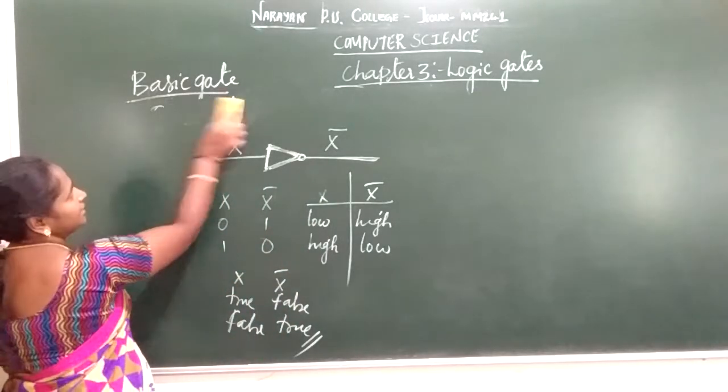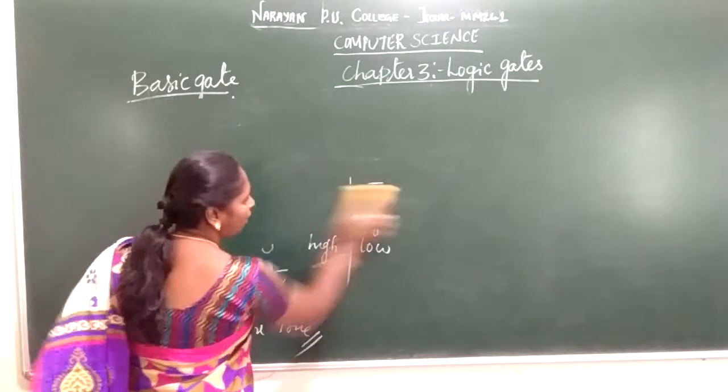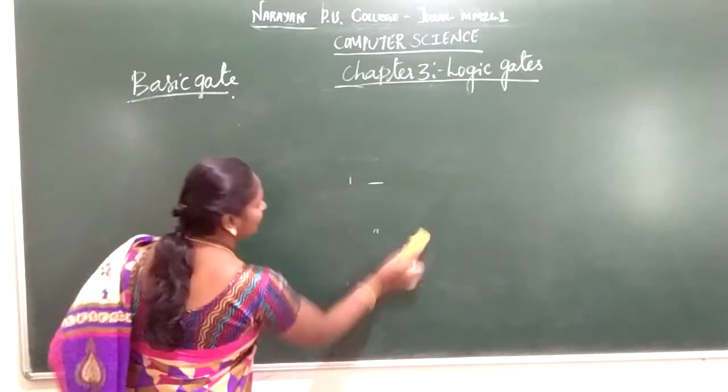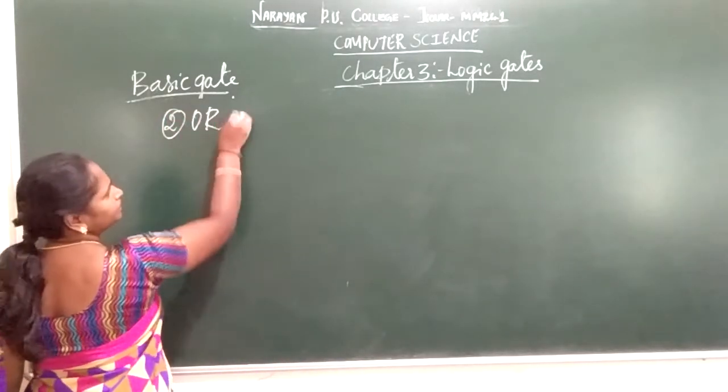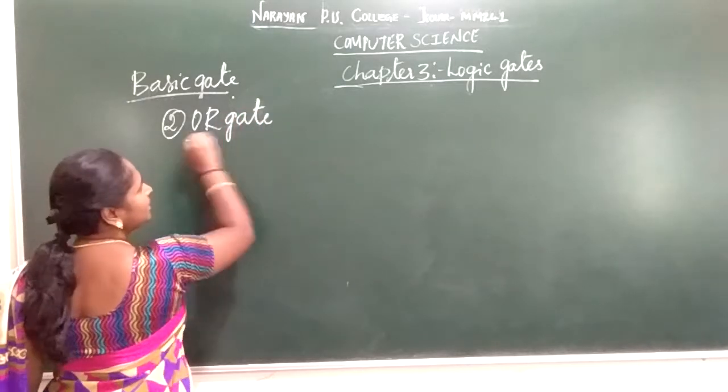Next we are going to study the second basic gate, which is your OR gate. So what is this OR gate?